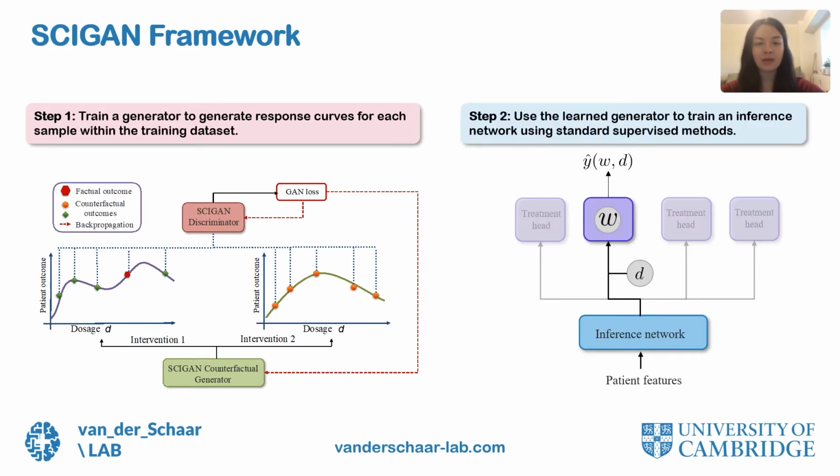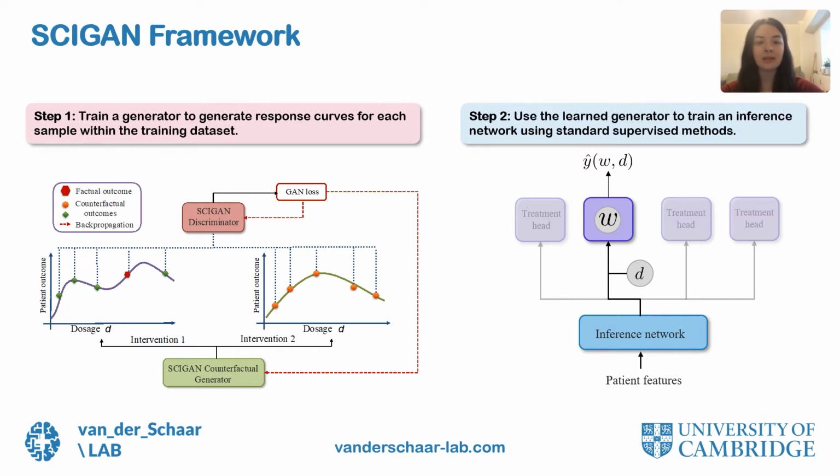Then, once we have trained the counterfactual generator, we can use it to access the generated dose response curves for all samples in the dataset. That's essentially creating a complete dataset with all of the counterfactuals. Thus, the learned generator can then be used to train an inference network using standard supervised learning methods.